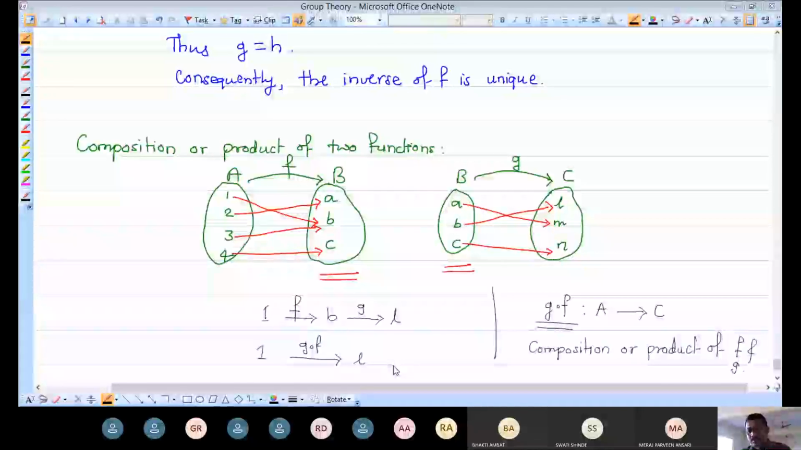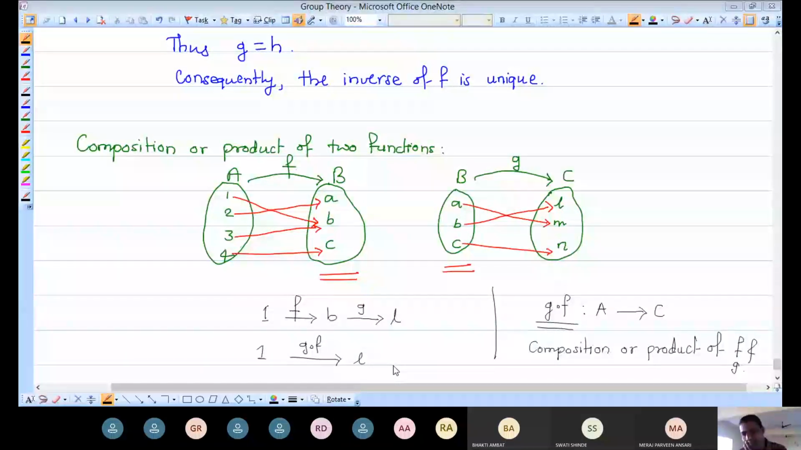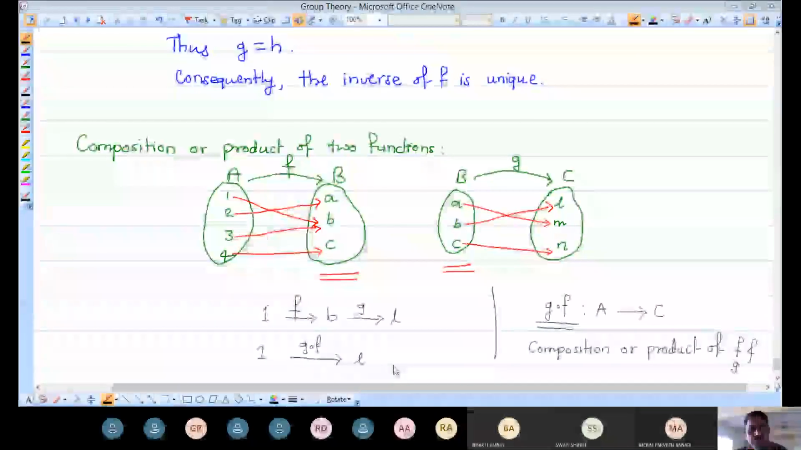I have taken F from capital A to B, and again we have another function G. It is defined from B to C, but the domain of G is equal to the codomain of F. Domain of G, B, is equal to B.